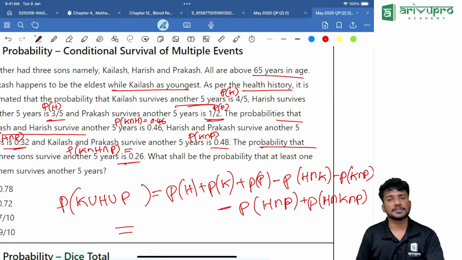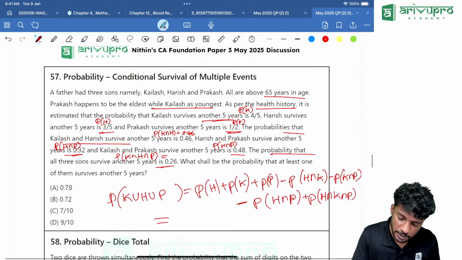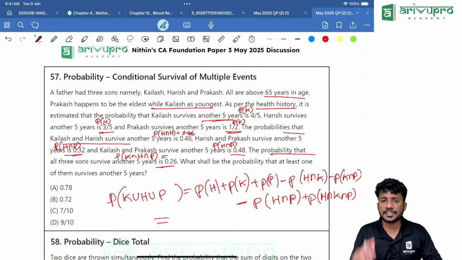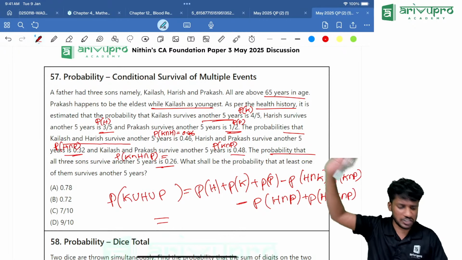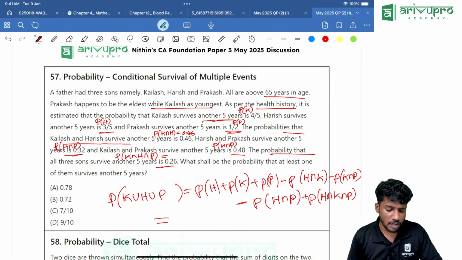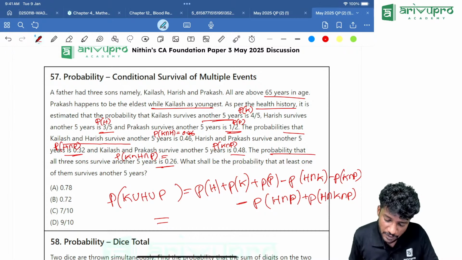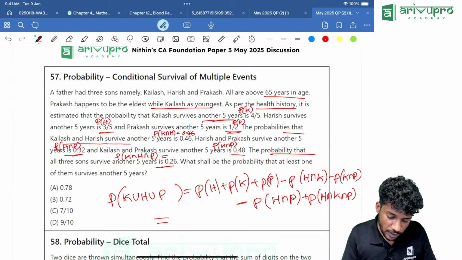What is the answer? Which is equal to P of H is how much? We will write it. Everyone take the calculator. Don't type or write anything, just take the calculator and get me the answer. So first, P of H is how much? P of K is how much? H we have 3 by 5.